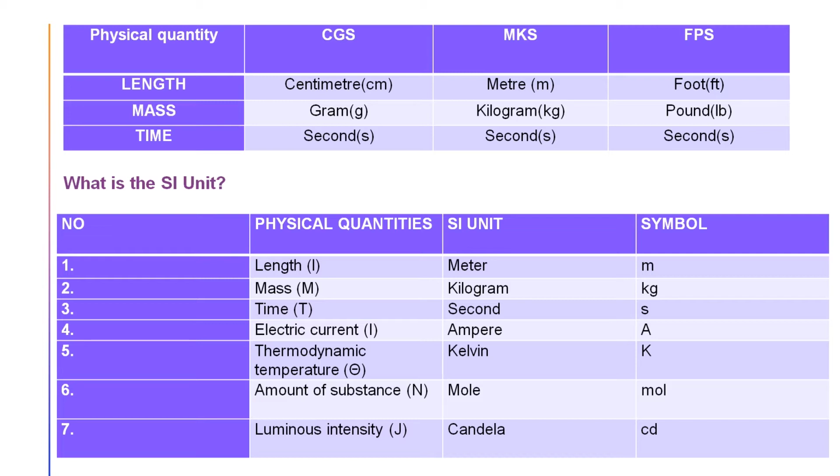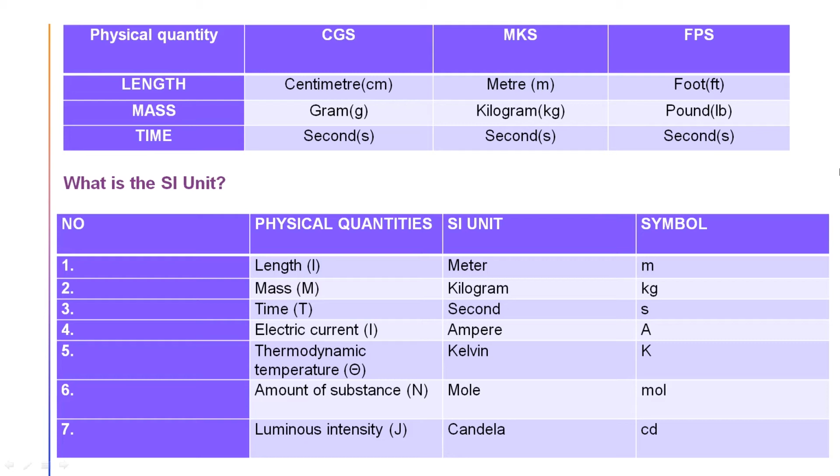units. For that reason, one international system has been introduced to measure physical quantities, and the Latin name of this international system is Système International, that is the SI unit. And it is written here, what is the SI unit. So SI unit is Système International, that is the international system.